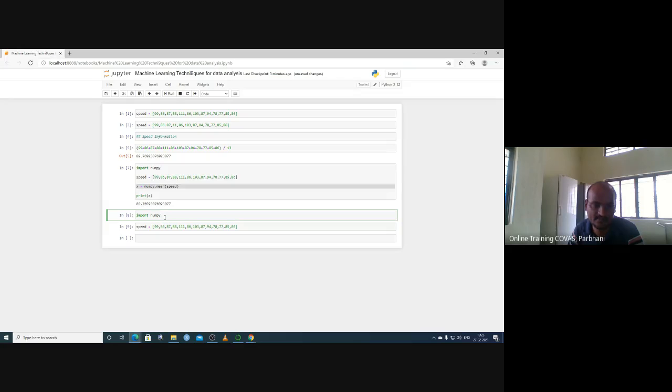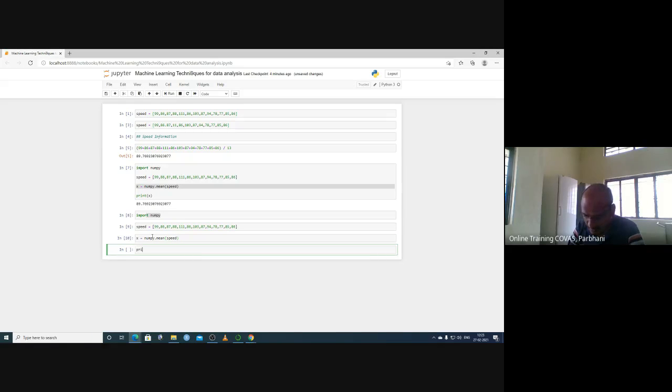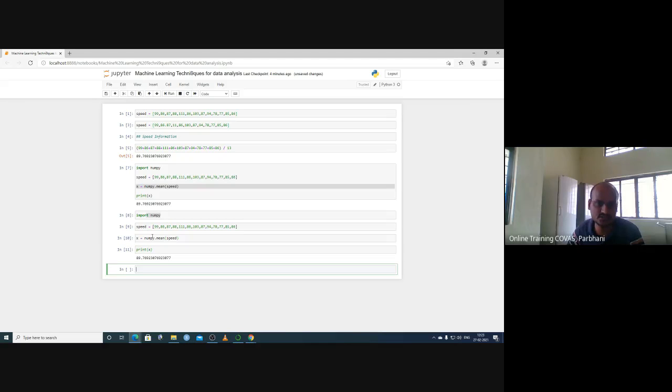We want to analyze the average, the mean, of the different car speeds. So this is the car speed, and now x is equal to numpy dot mean of speed. Now if you print x, it should give the mean speed. So this is how we have got the mean speed for this car.